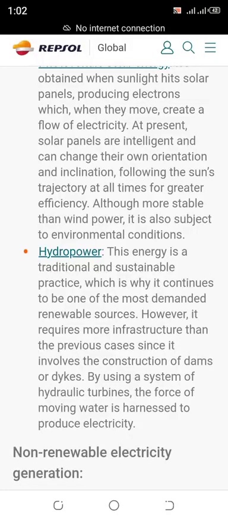Hydropower. This energy is a traditional and sustainable practice, which is why it continues to be one of the most demanded renewable sources. However, it requires more infrastructure than the previous cases since it involves the construction of dams or dikes. By using a system of hydraulic turbines, the force of the moving water is harnessed to produce electricity.